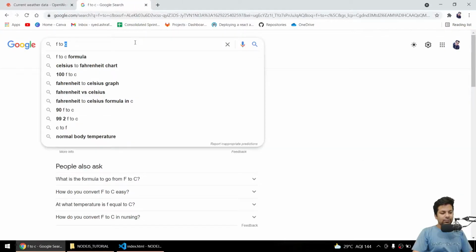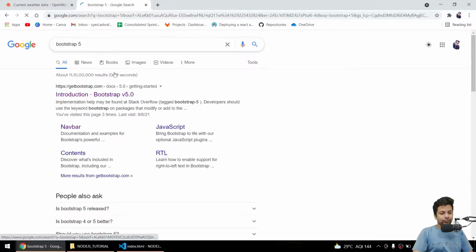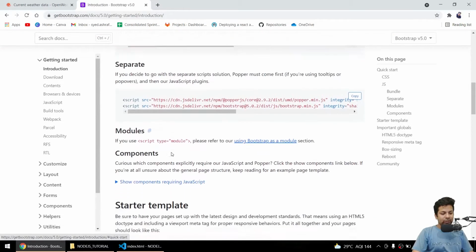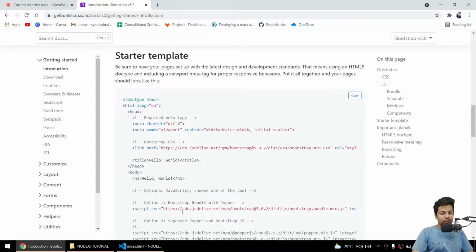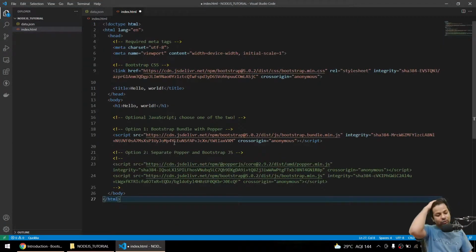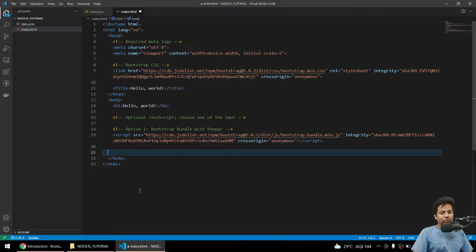Now here I'll say Bootstrap 5. Introduction to Bootstrap. Now here I'll say starter template, copy, and we'll just paste it here. So this option 2 we'll remove because we don't want option 2.